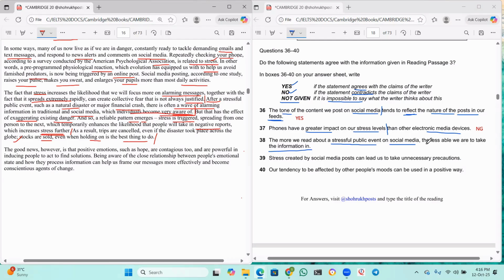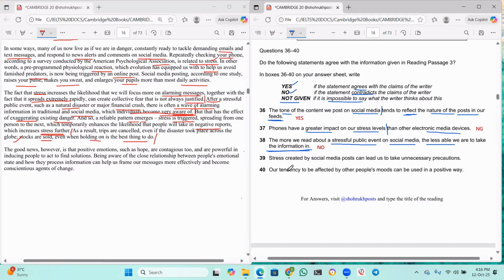But here it is given the less able we are to take the information. No, sir, which is completely opposite in meaning. Because in a stressful public event, the individuals become very aware of the information. Here it is given less able. No, it is completely opposite. So what is the answer, guys? When something is completely opposite in meaning, the answer is no. Right?